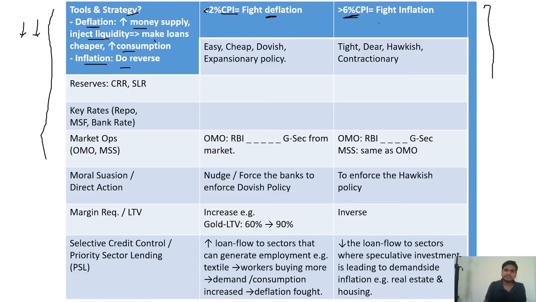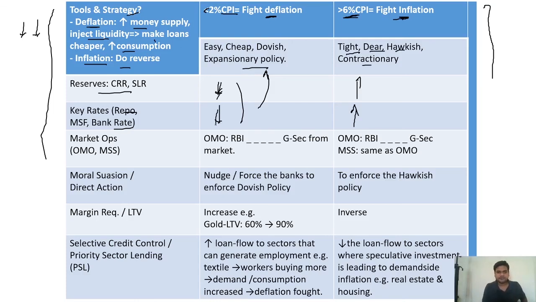If greater than 6% CPI, RBI has to fight inflation. CRR, SLR and all the key rates are decreased during deflation and increased during inflation. This is called easy money, dovish, expansionary money supply policy, and here tight, hawkish, contractionary money supply policy.